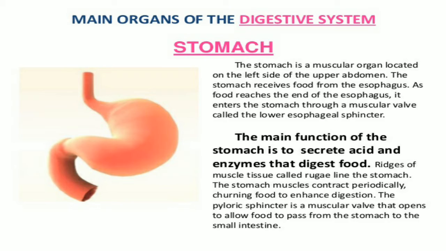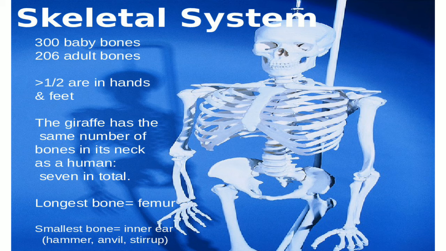The liver is the main part of the digestive system, and then the skeletal system. Babies have 300 bones and adults have 206 bones.